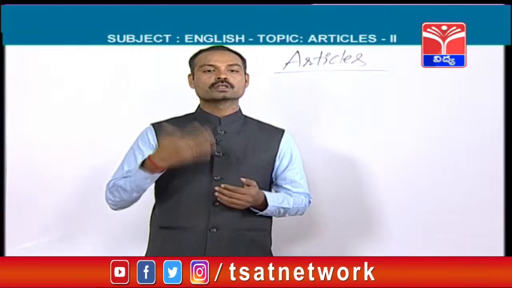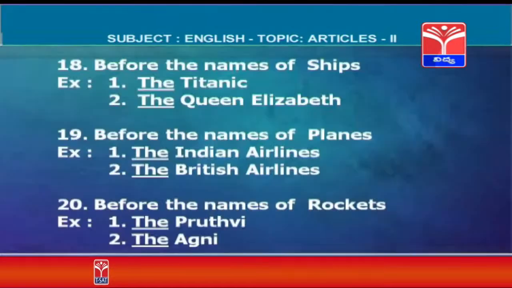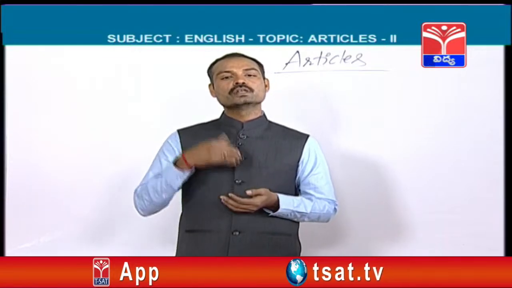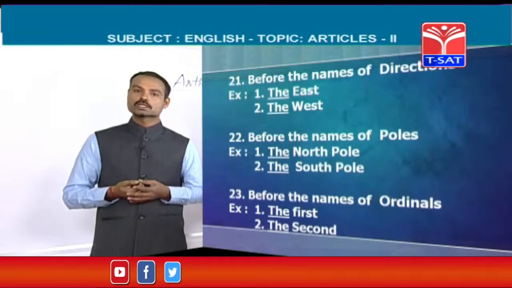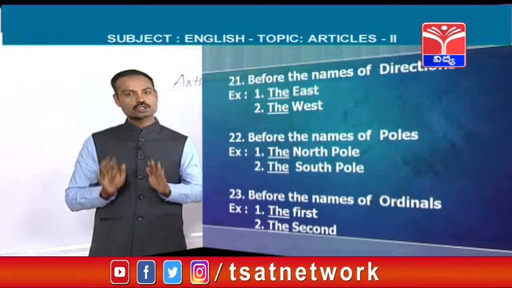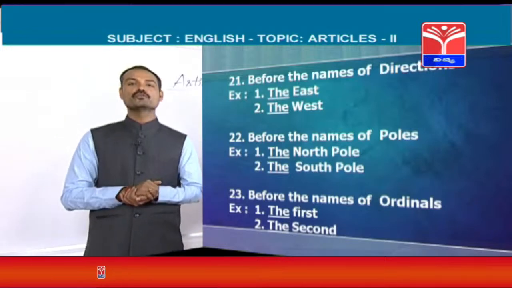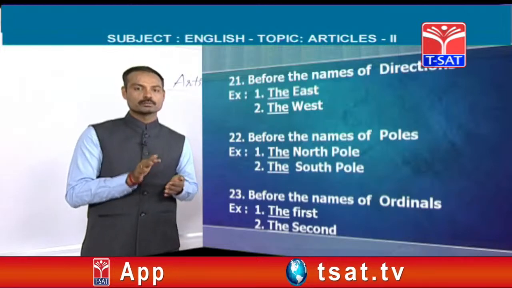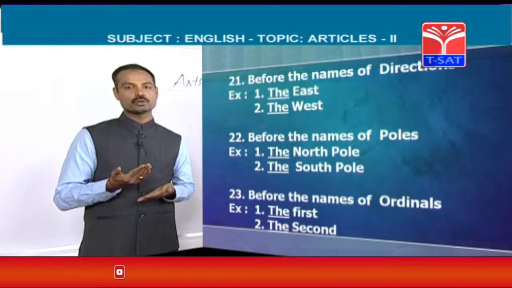So next point is before the names of rockets like Prithvi, Agni, like that. Before the names of rockets also you can use the. Next, before the names of directions, east, west, north, south. Before the names of directions also we can use the. Next point, before the names of poles, North Pole, South Pole. Before the names of poles also we can use the North Pole, the South Pole, like that.